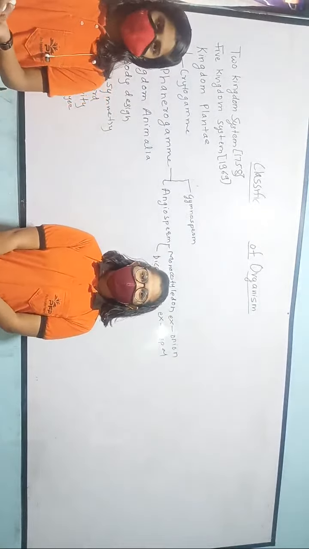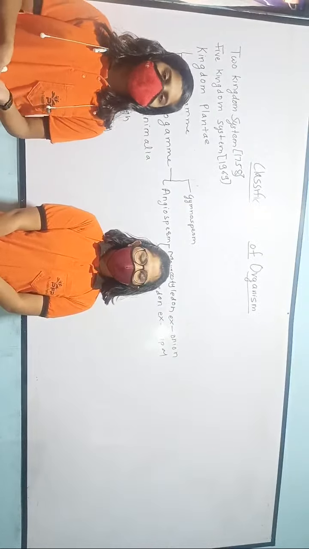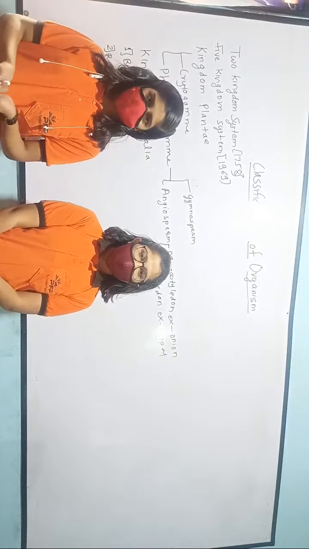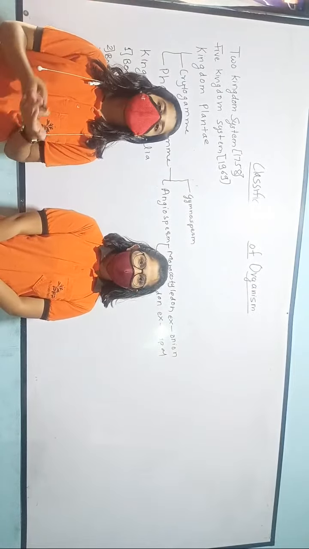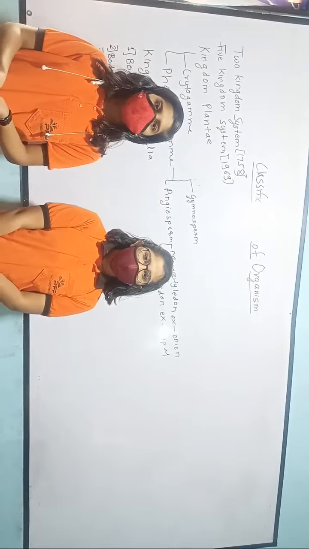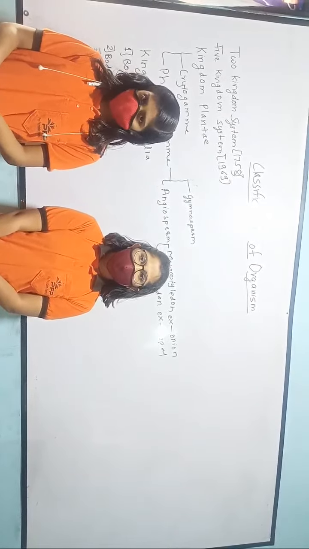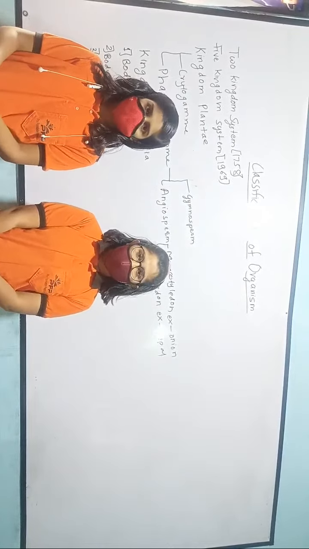We study the organism because every organism is different from the other and unique in itself. So classification is nothing but the grouping of organisms according to their similarities and differences. Classification also helps us to study the interrelationship between organisms. The science of classification is called taxonomy.